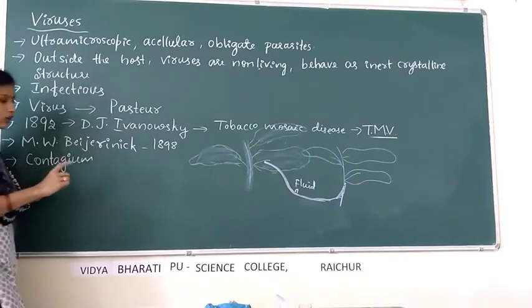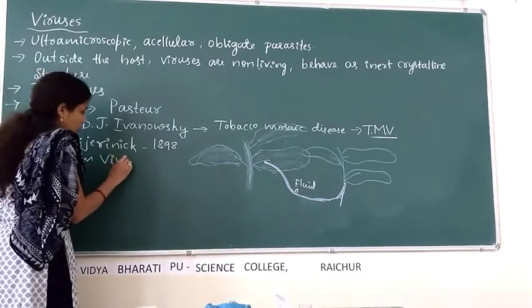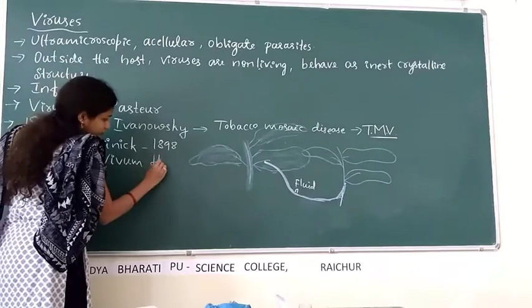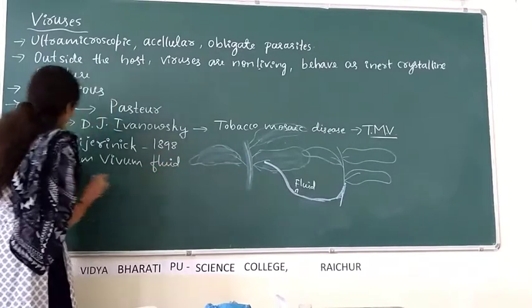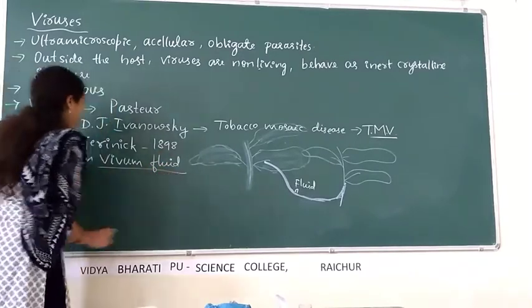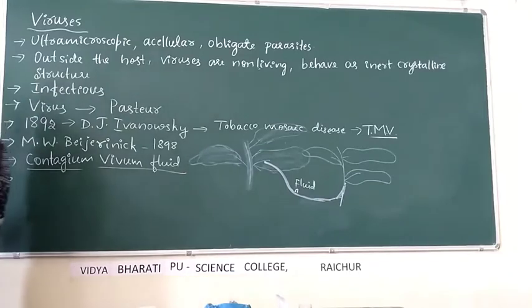Important for 1 mark: what is contagium vivum fluidum? Contagium vivum fluidum is nothing but infectious living fluid.